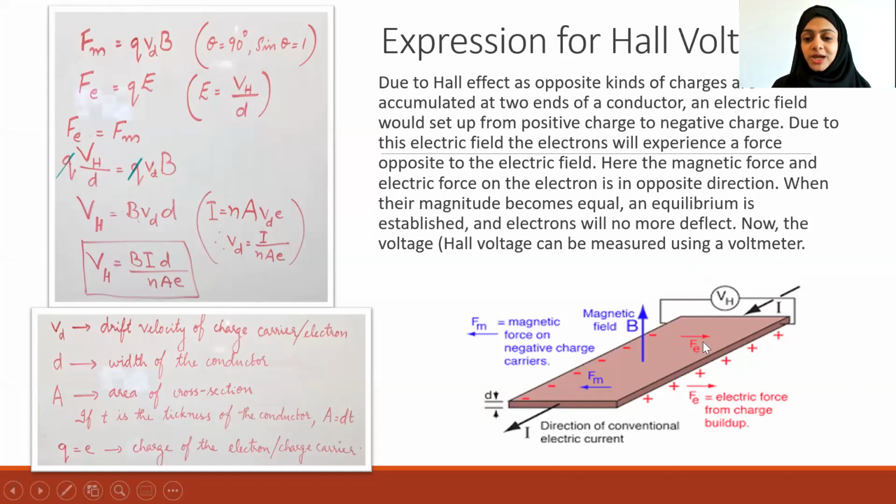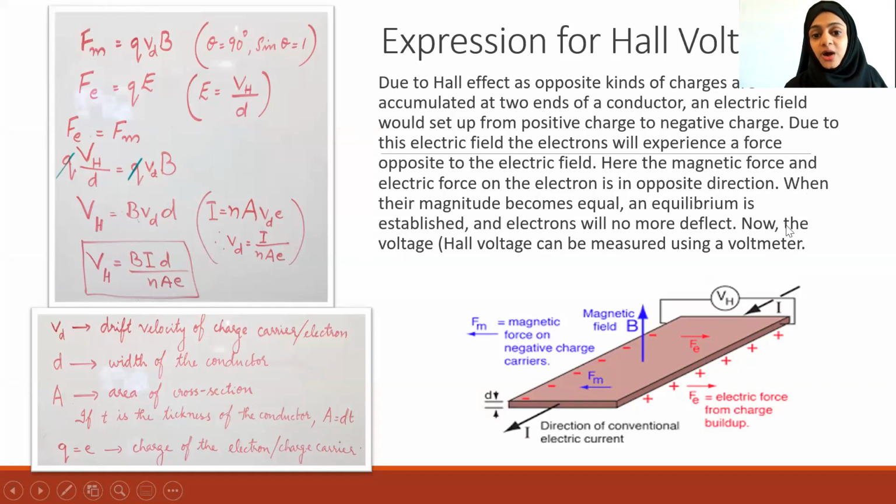Once they have accumulated, they come to equilibrium due to the attractive force of the opposite charge. So a steady state occurs whenever Fm and Fe are equal.